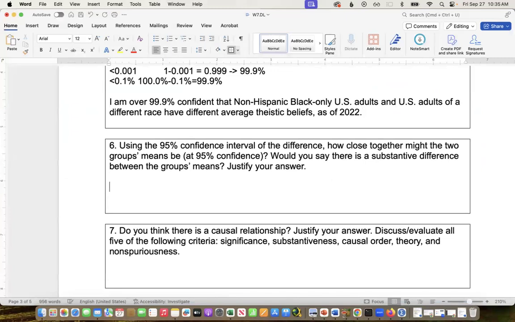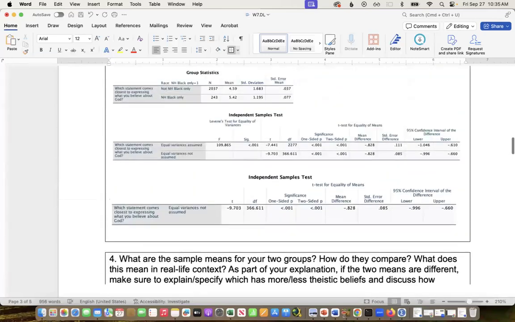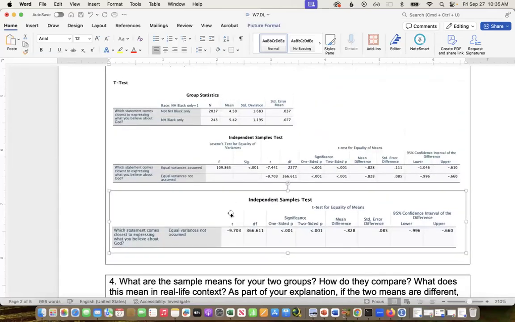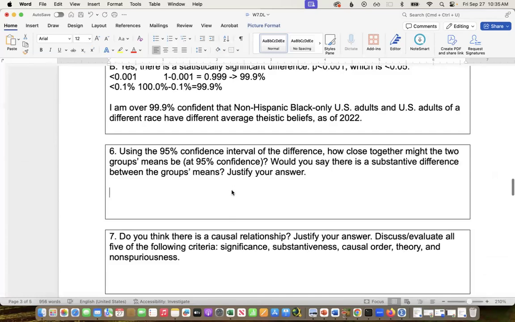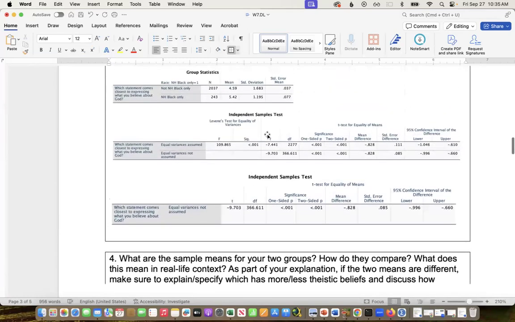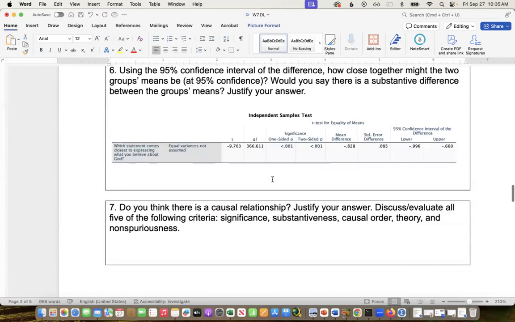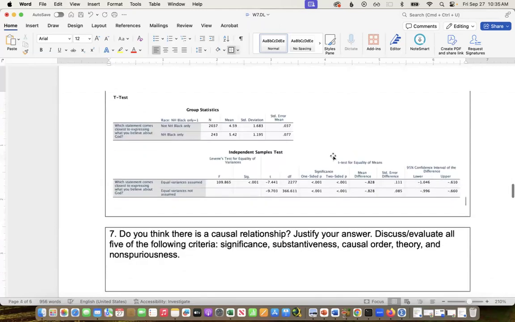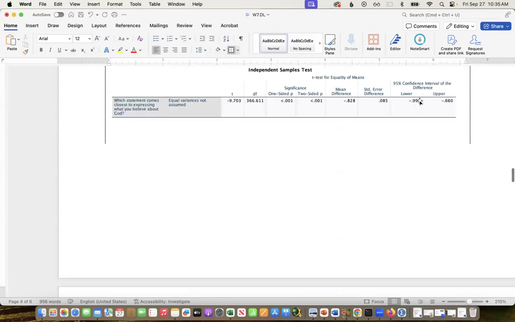Okay. Using the 95% confidence interval of the difference, how close together might the group's means be? Would you say it's substantive or not? So if I were to look at this, actually I want the whole thing. Okay, you can see here's the 95% confidence interval of the difference.